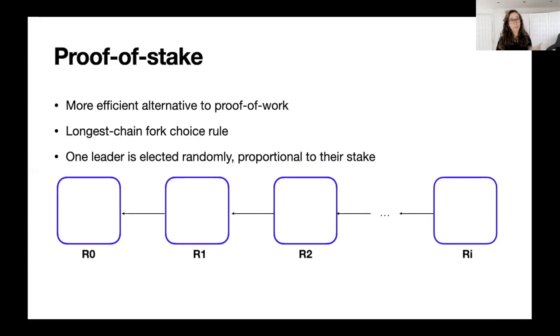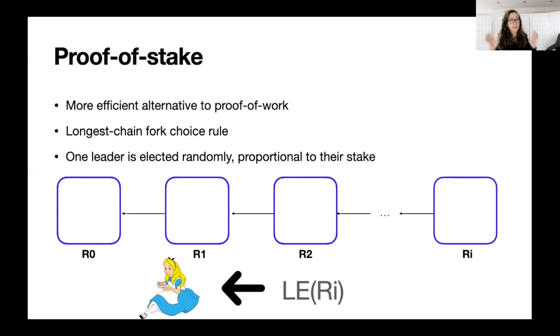Then this random beacon is given as input to a leader election function that chooses randomly one of the miners in the system. For example, in that case, Alice, and then Alice will be able to create the block on top of the longest chain.